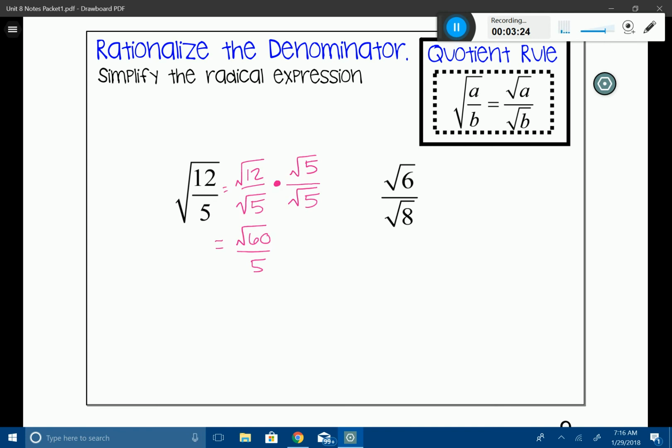Now that I'm to this point, I need to take my numerator and go off to the side. I like to call this a hiatus. I need to take a little break and simplify root 60 down. Luckily, we're really good at this point because we've been using it in multiple sections.